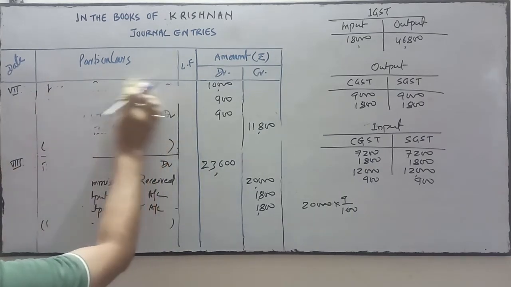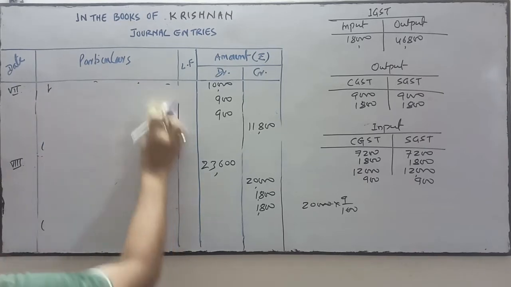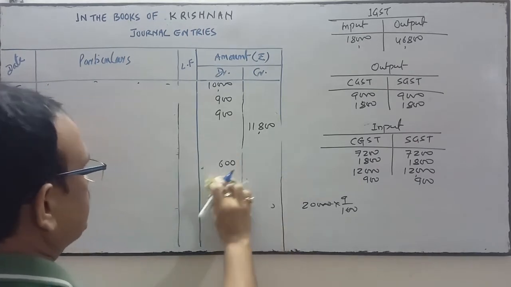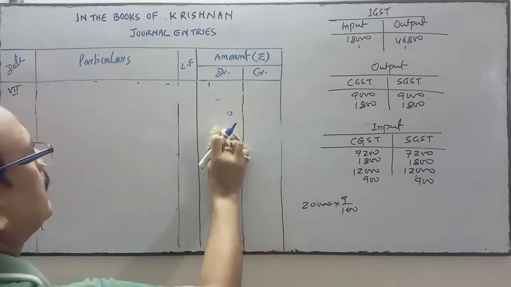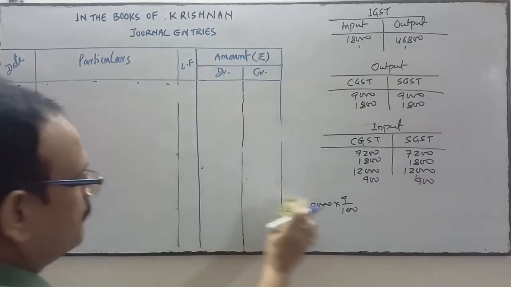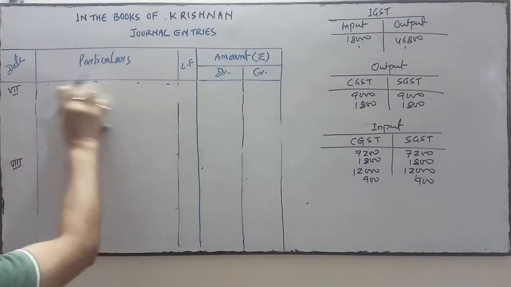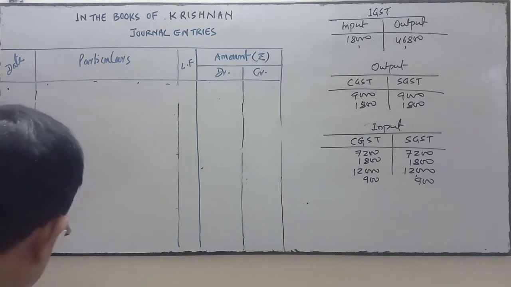Now see the last transactions. Thereafter we'll do the adjustment of GST. We'll do the payment of GST after adjustment, and then the rest amount will be deposited into the government treasury. So now next is,